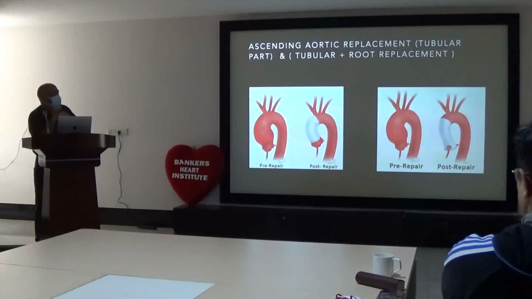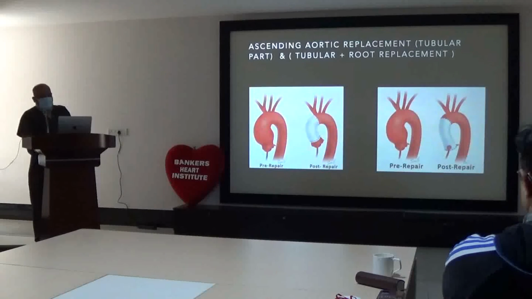Whereas if the root is also involved, in that case you need to replace the root. When you replace the root, you have to re-implant the coronary button. So this is a little bit extensive compared to when only the tubular portion is replaced. This is called composite grafting.